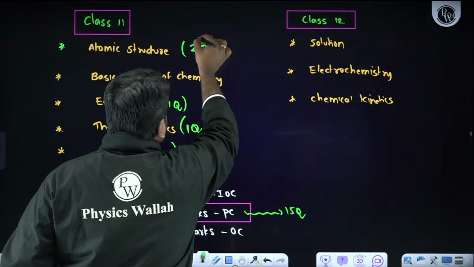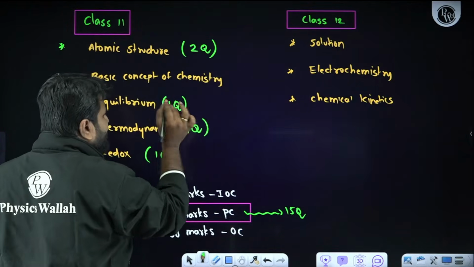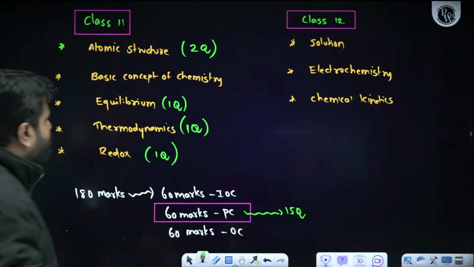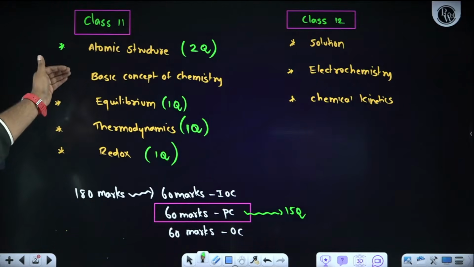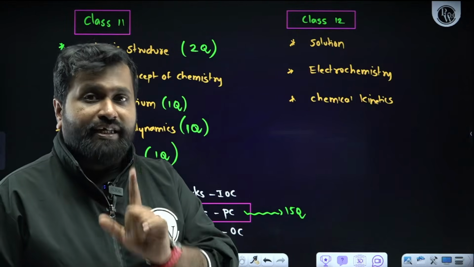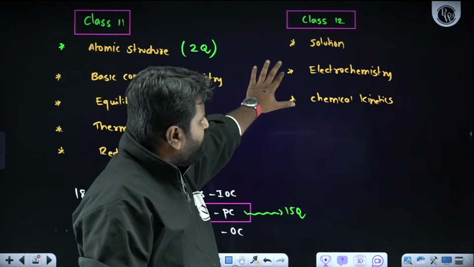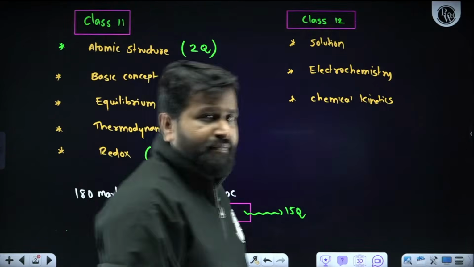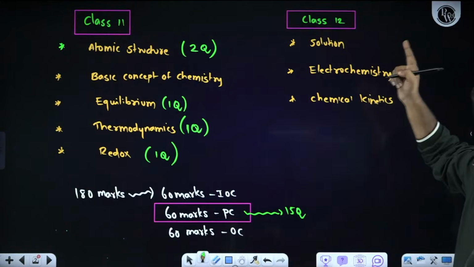In atomic structure, what are the points you need to focus on? In equilibrium, what? Thermodynamics, what? Redox, what? Apart from this, basic concepts of chemistry, solution, electrochemistry, chemical kinetics. Give preference to electrochemistry and chemical kinetics. Electrochemistry is one of the easy chapters.